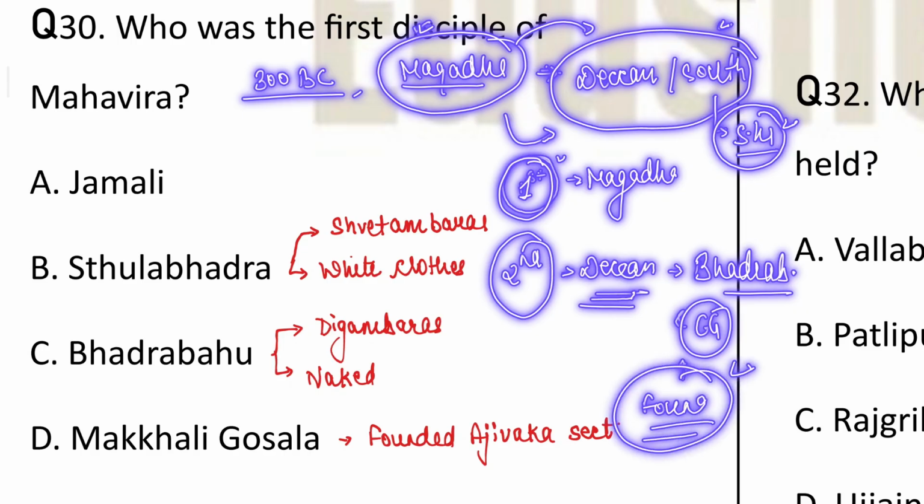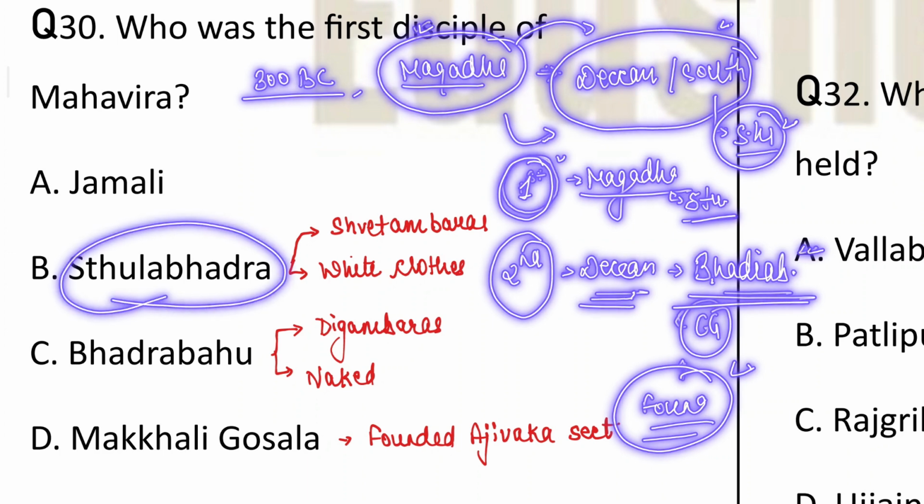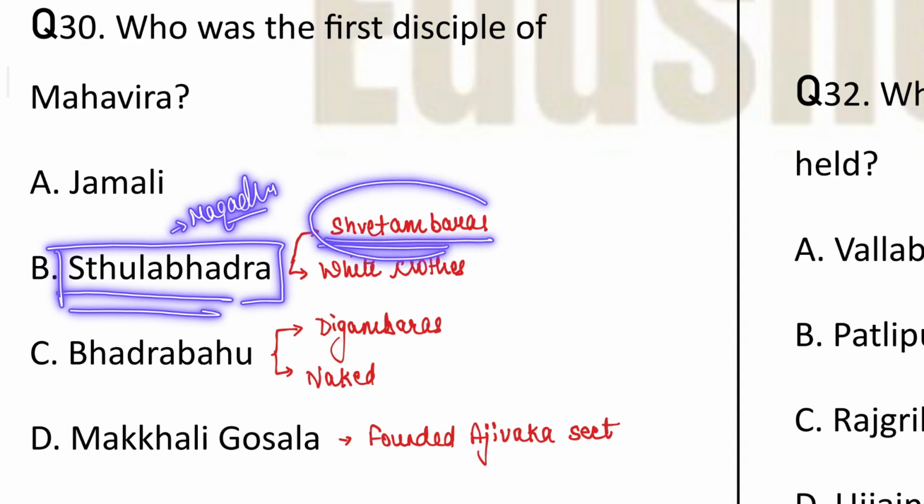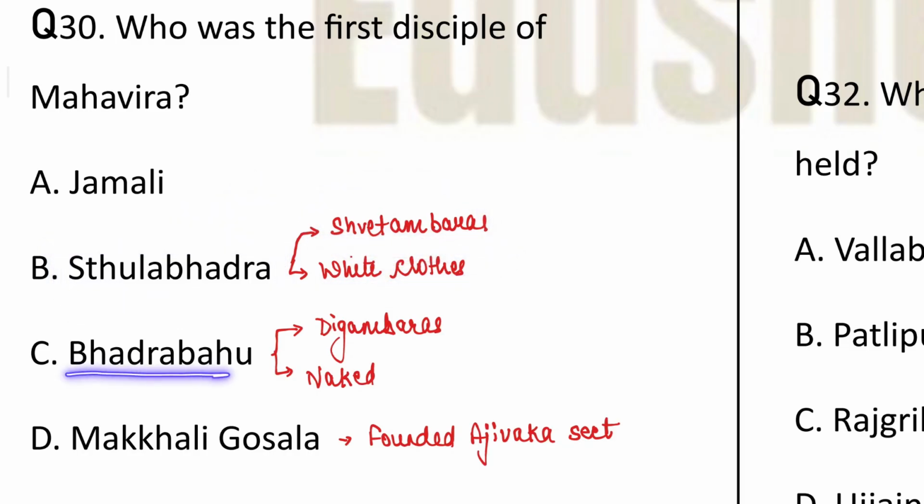Okay, now those who migrated to the south were the Bhadrabahus, and those who remained in the Magadh region only were under the leadership of Sthulbhadra. So these are the two names that are very important. Sthulbhadra led the group which remained in the Magadh region, and they were known as Shvetambars because they used to wear white clothes.